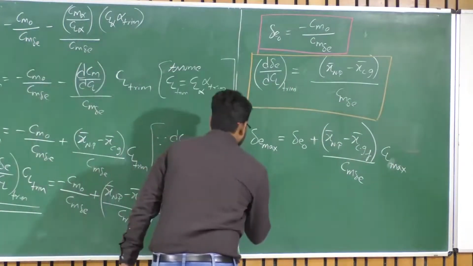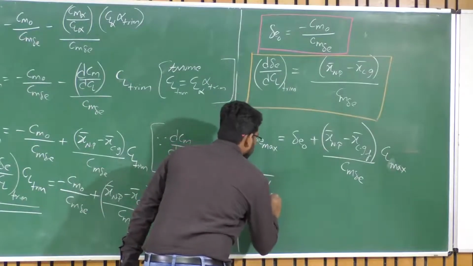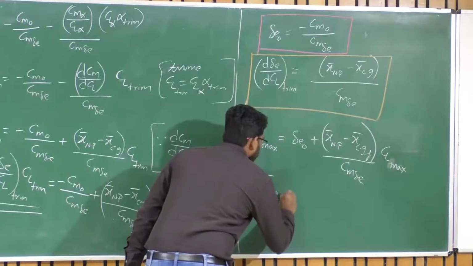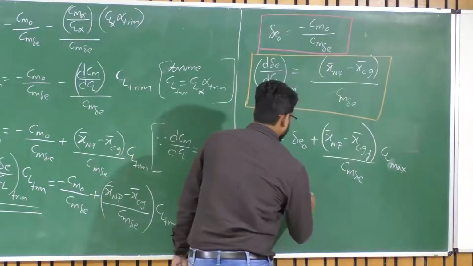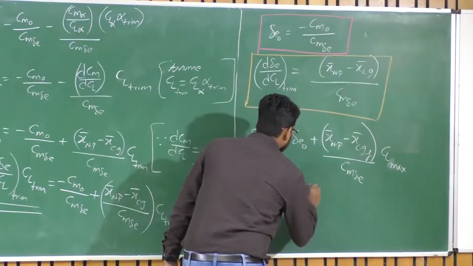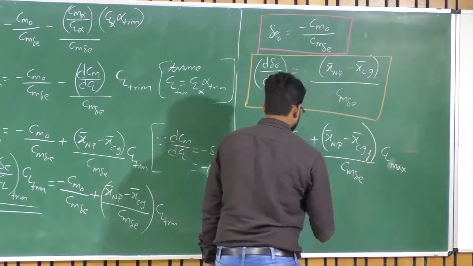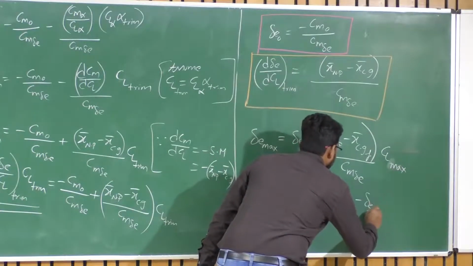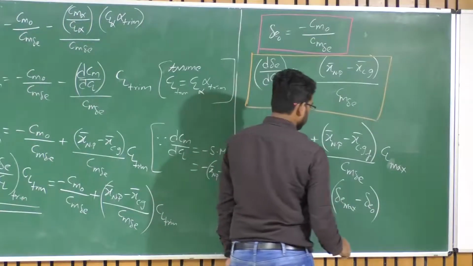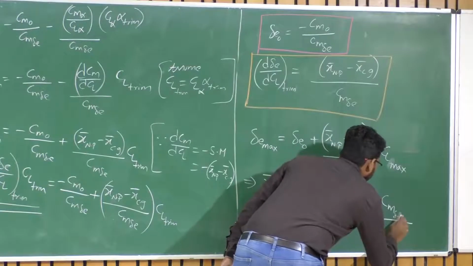Okay. So by rearranging this equation, what I have is XCG, most forward CG location, equals x bar NP minus delta E max minus delta E naught, multiplied by Cm delta E upon CL maximum.